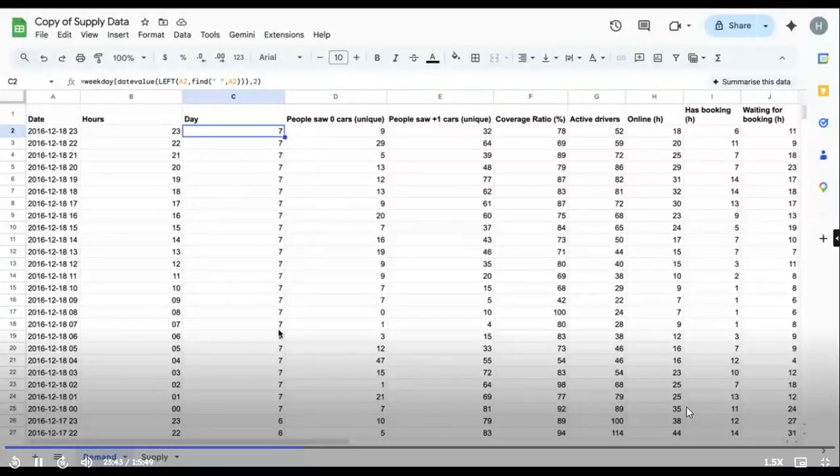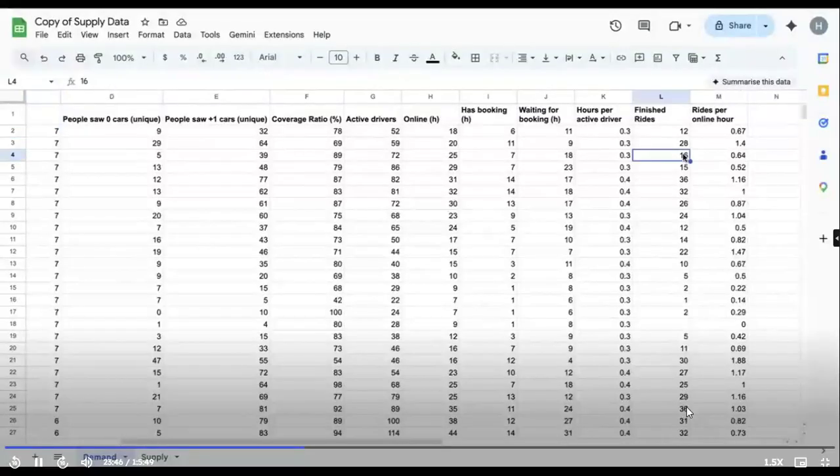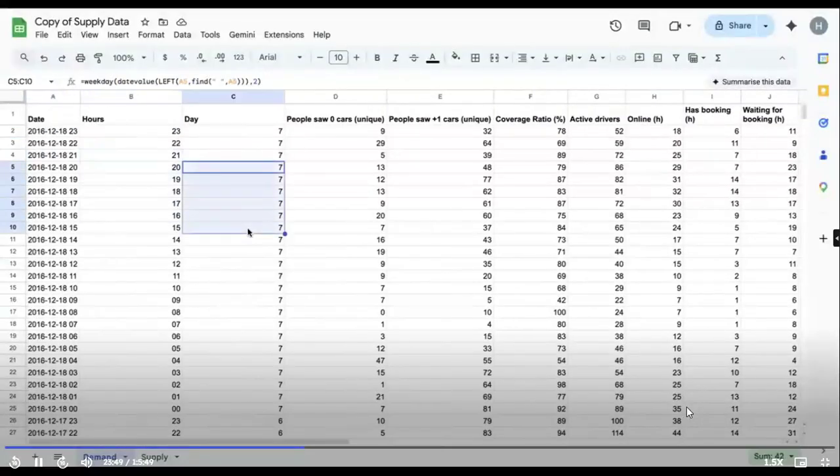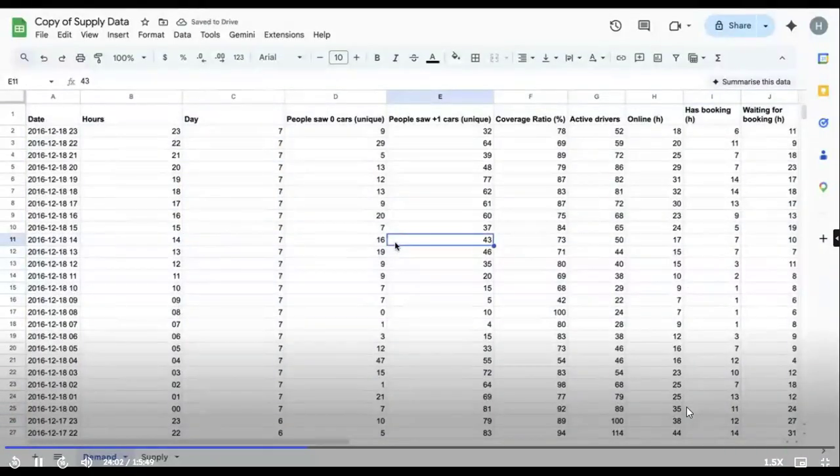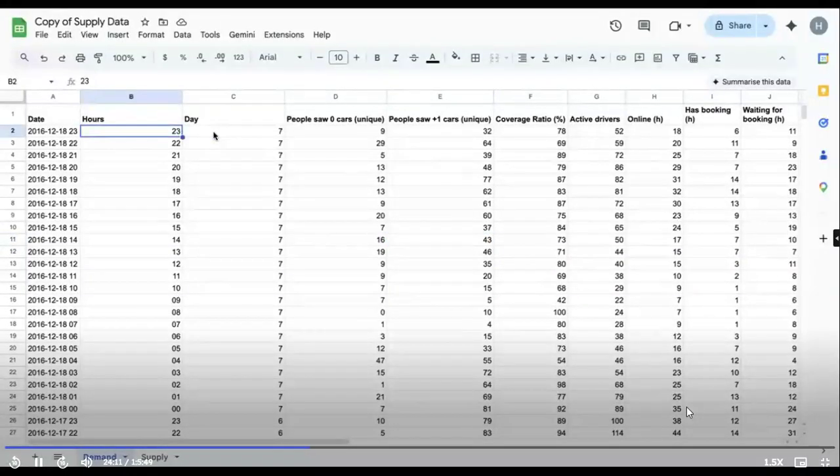Cool. All right. So the question was, bhai, how many finished rides are there for these two particular things, the combination of days and hours? Any idea how we can do it, guys? Come on, please help me. What's the better way to do this? I want to see in this particular day, in this particular hour, how many finished rides are there, so that I can identify a quick pattern.